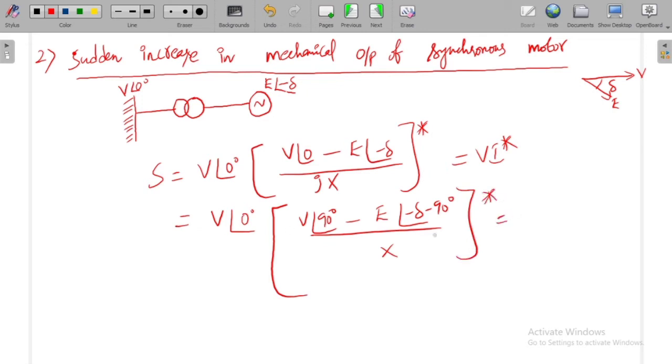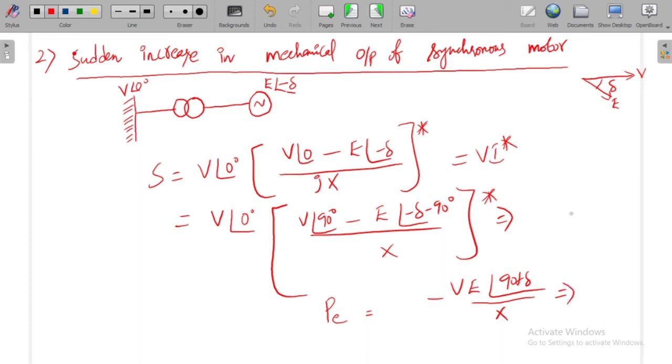So if you multiply this, the first term will become V square at an angle 90 by X. As I need only the electric power, how can I get it? Electric power is only the real value. If you take the conjugate for this, you will get E at an angle 90 plus delta, by X, and V with a negative sign. So from this you will get the real power.